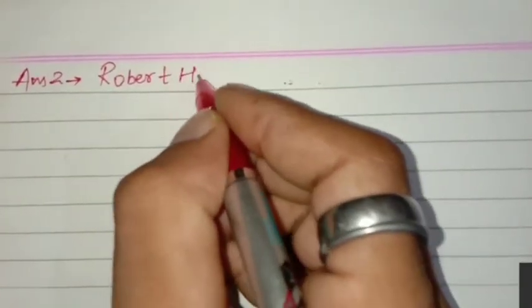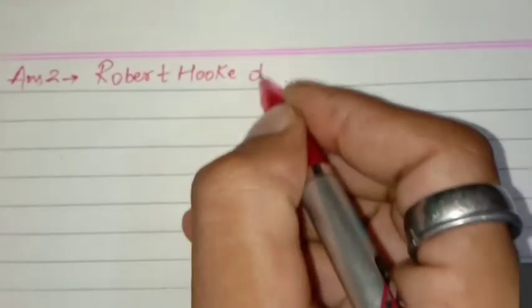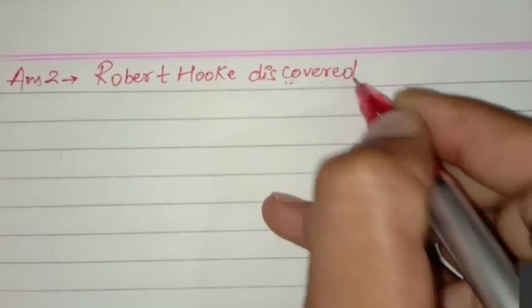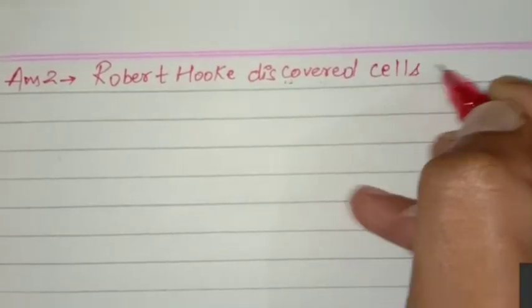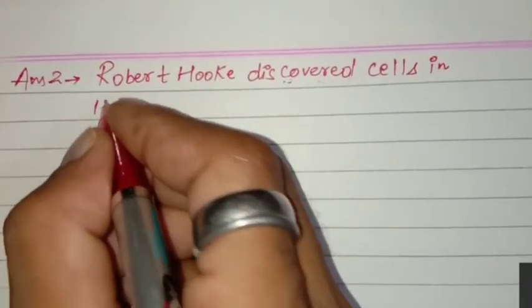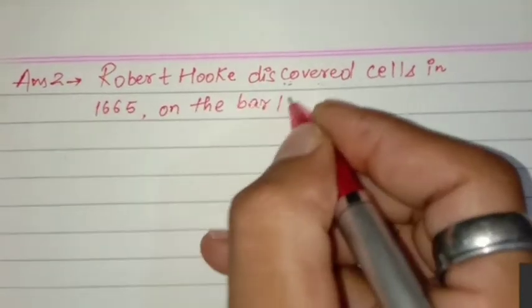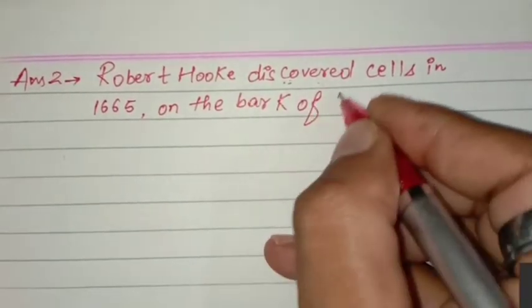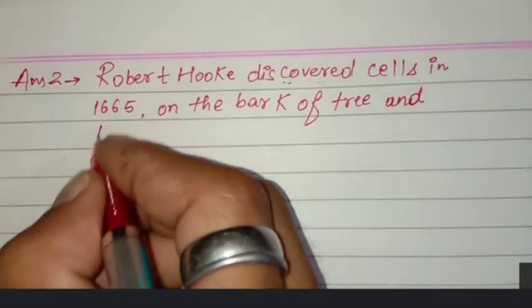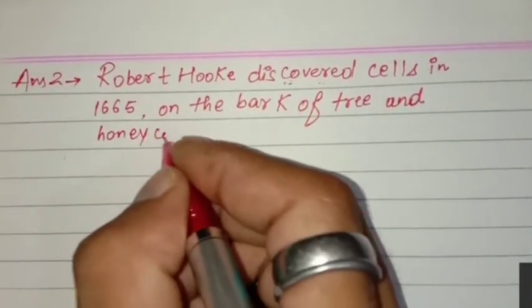Robert Hooke discovered cells in 1665 on the bark of a tree and honeycomb under a microscope.